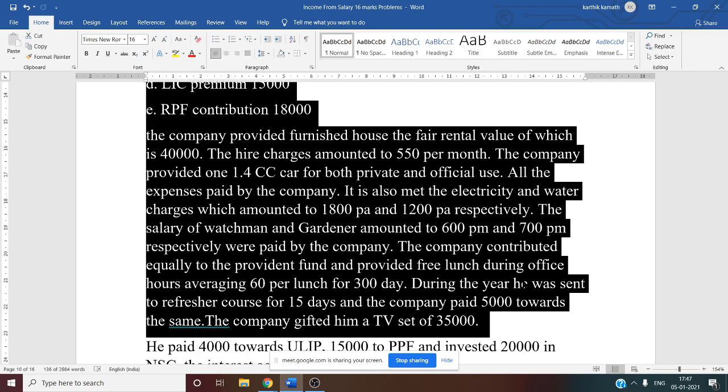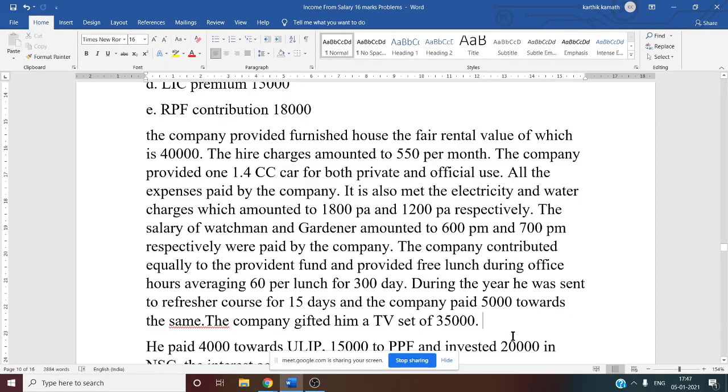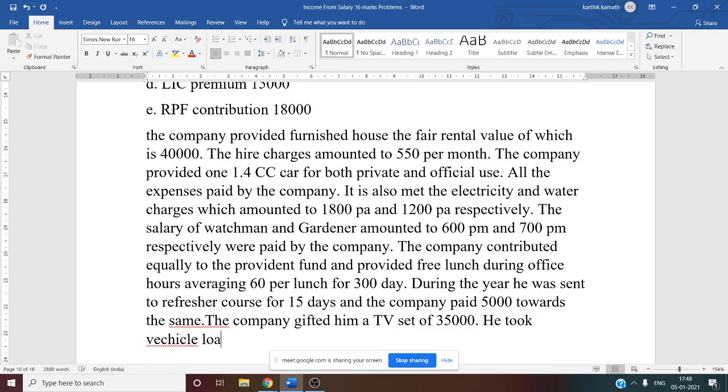Yes, so now I will add to the question. See this, I will add here after the TV set: he took a vehicle loan of 2 lakh at 7% and paid 12,000 as interest, in brackets SBI rate at 10%.